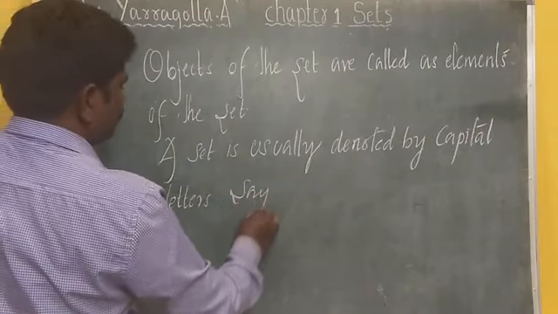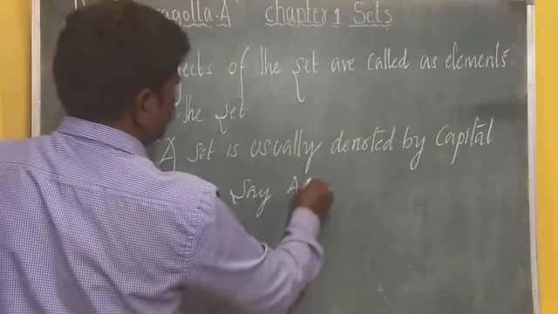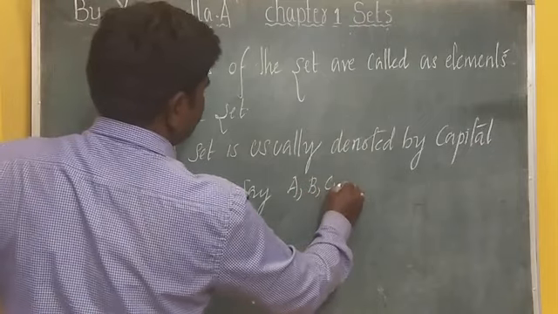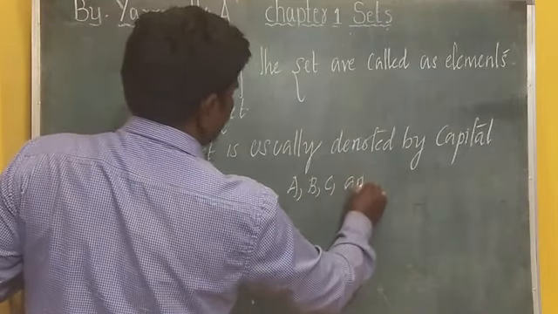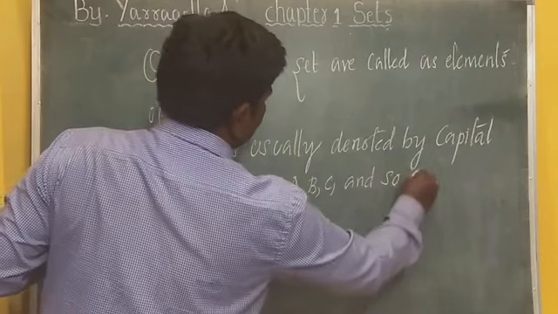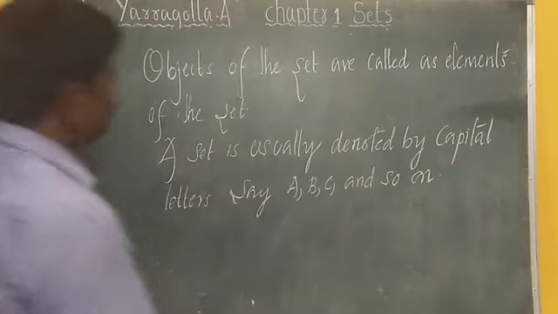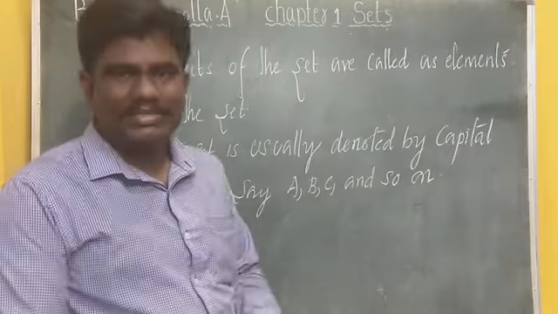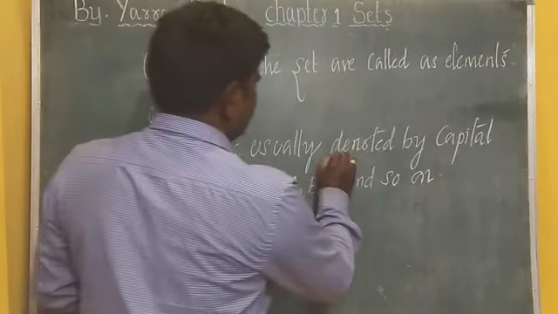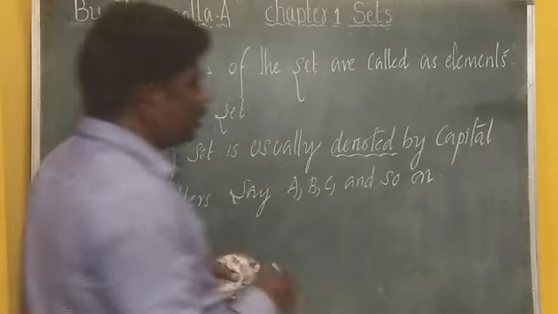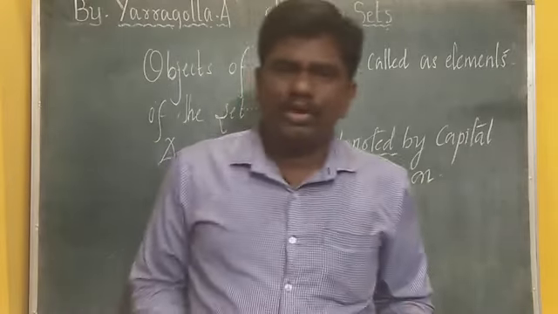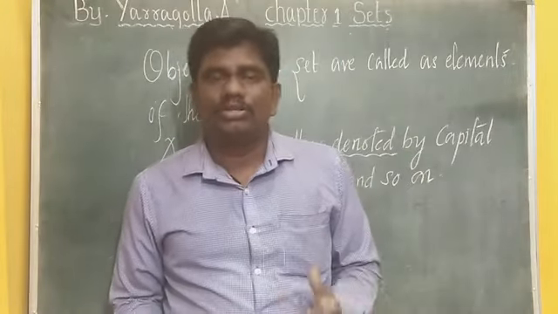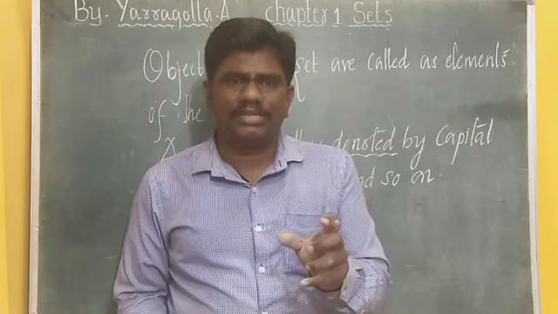Say A, comma, B, comma, C, and so on. So you can use capital letters to denote a set. Now the objects you have selected or chosen are the elements of the set.